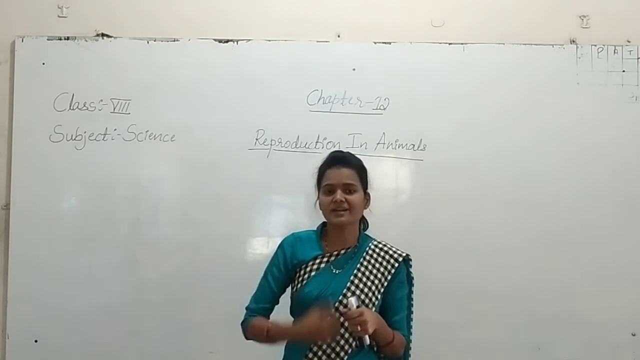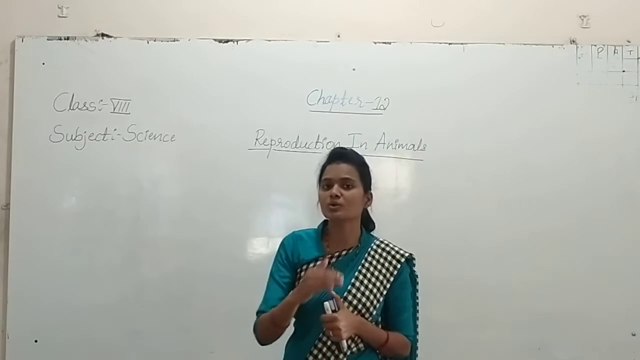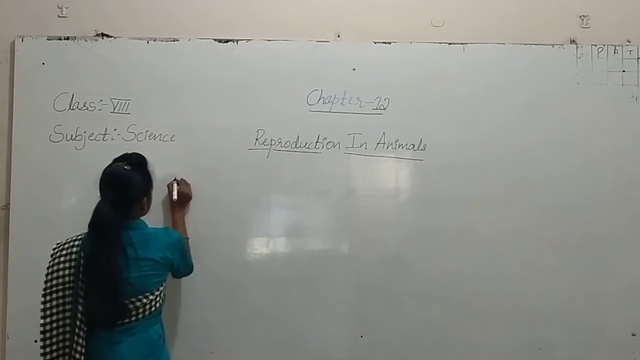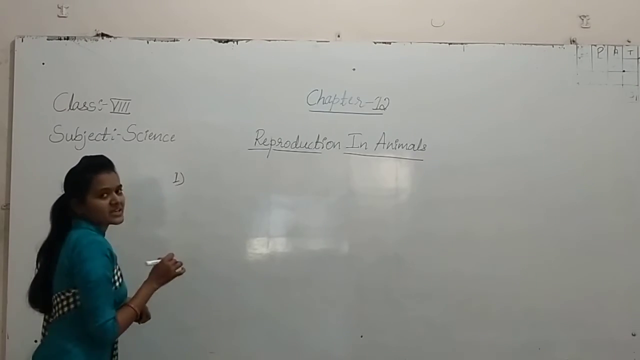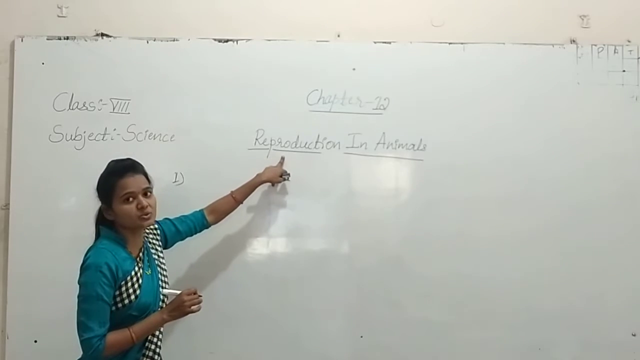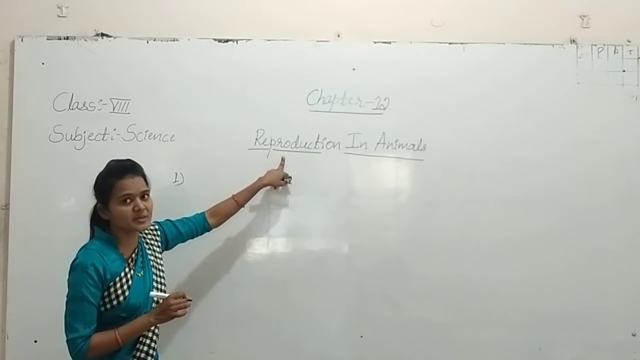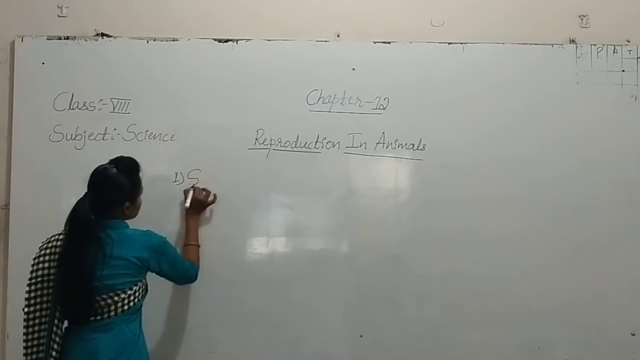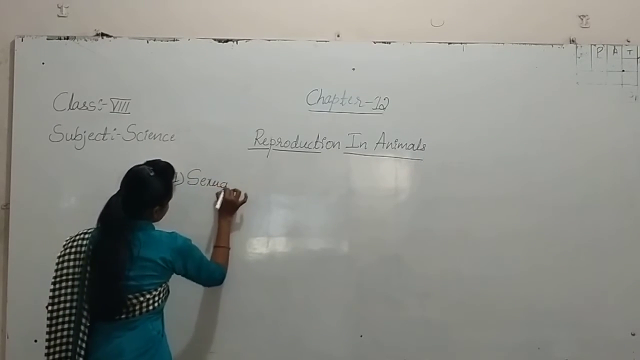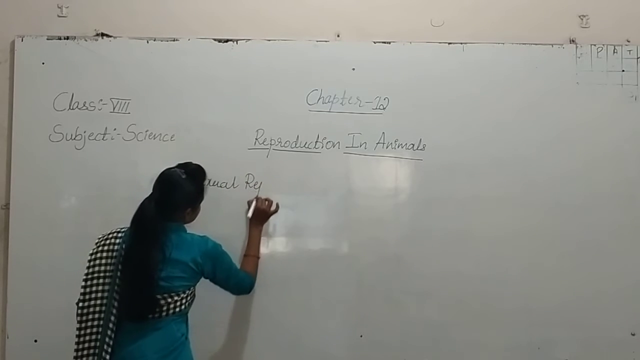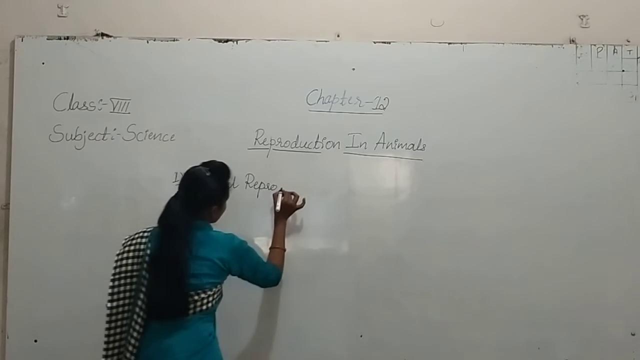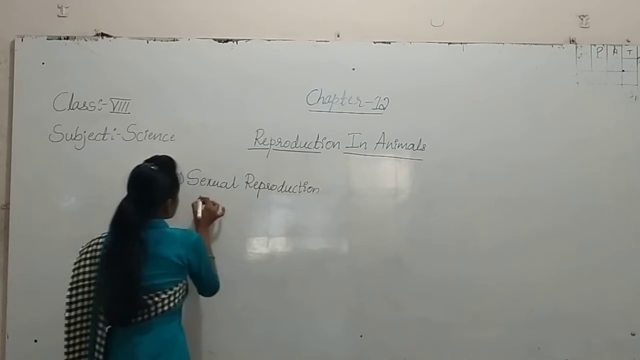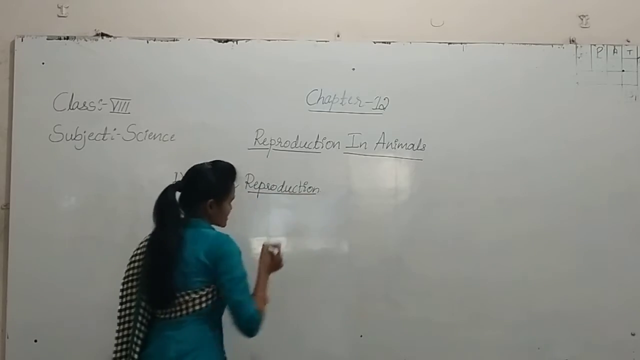Today we are again discussing sexual reproduction, where we stopped yesterday. In the case of reproduction we see two types: the first one is asexual reproduction and the second one is sexual reproduction. So students, what did we discuss about sexual reproduction yesterday?